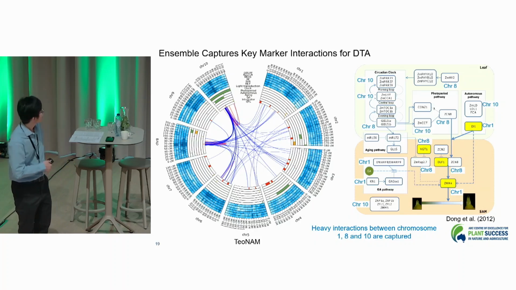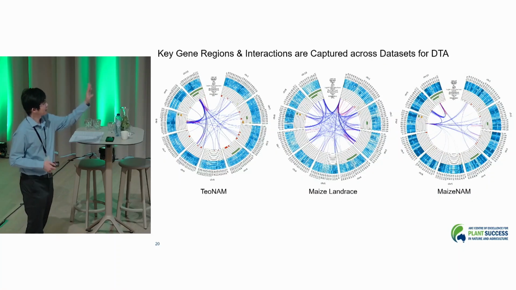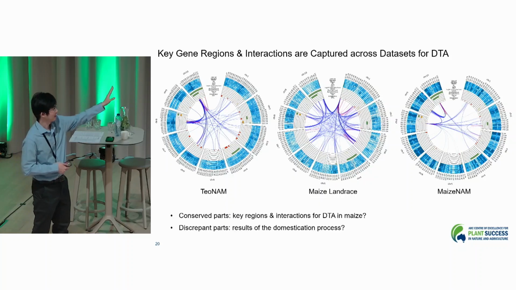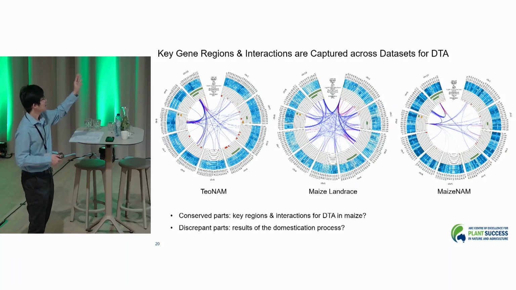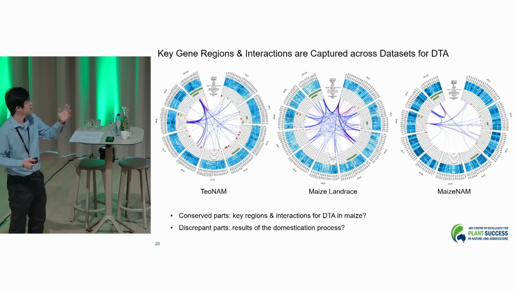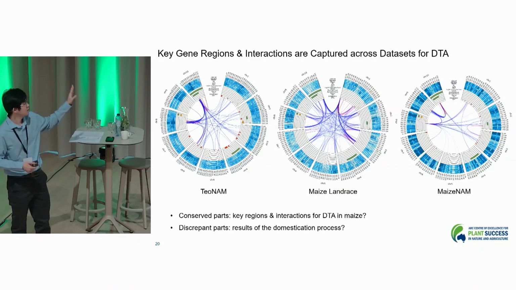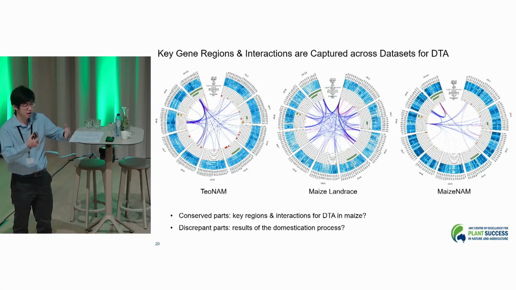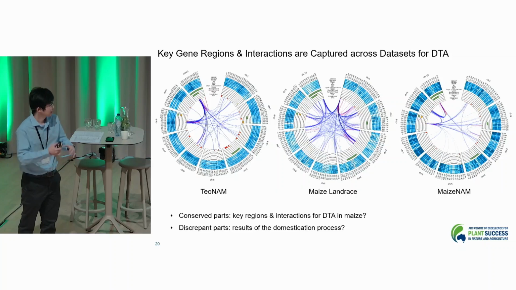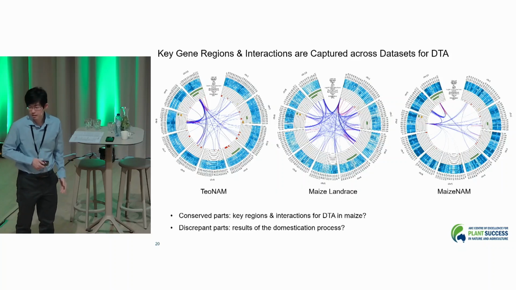And also we can develop the circos plot for all the datasets, and if we observe them, some of the parts are conserved, representing regions of interest and interactions for maize. And also we can see different parts. This difference in pathways is showing because of the domestication process in the past.